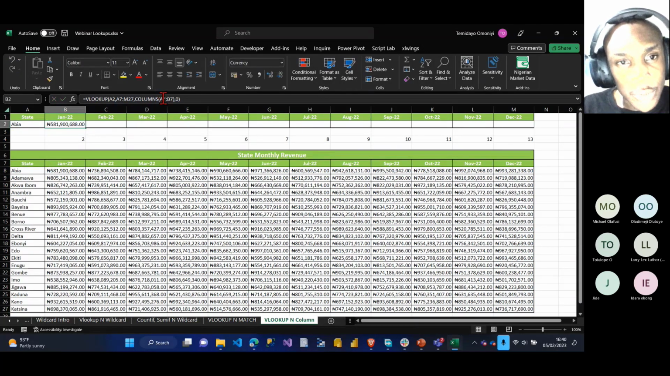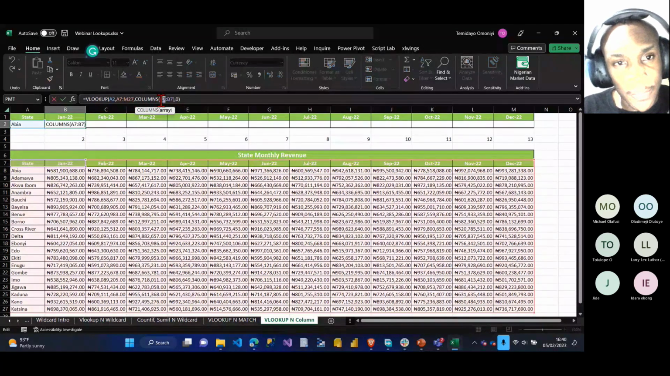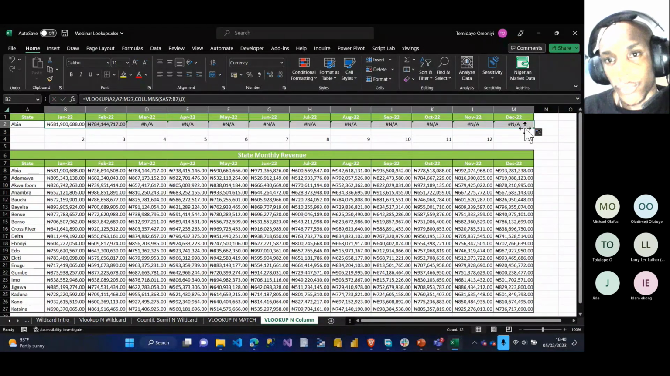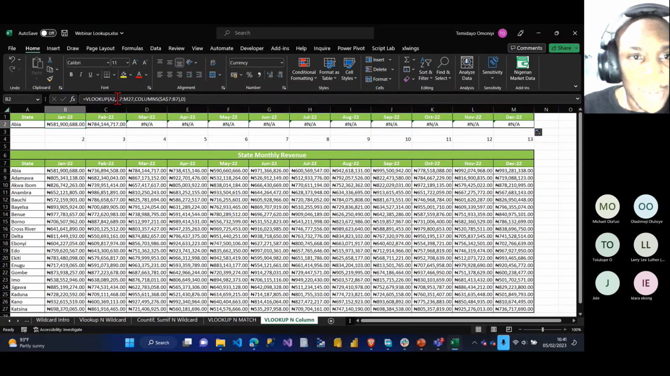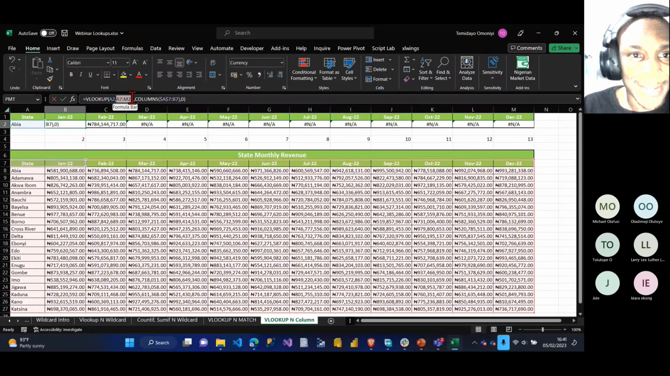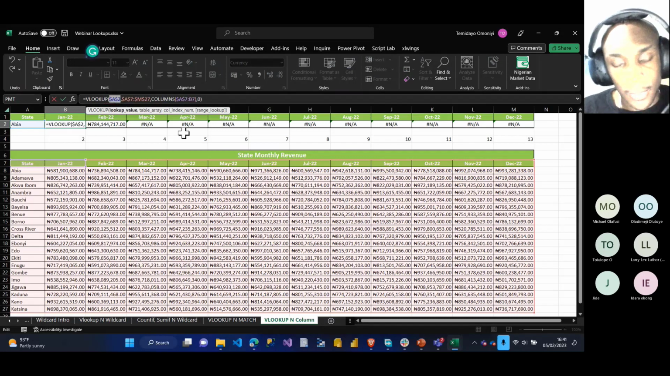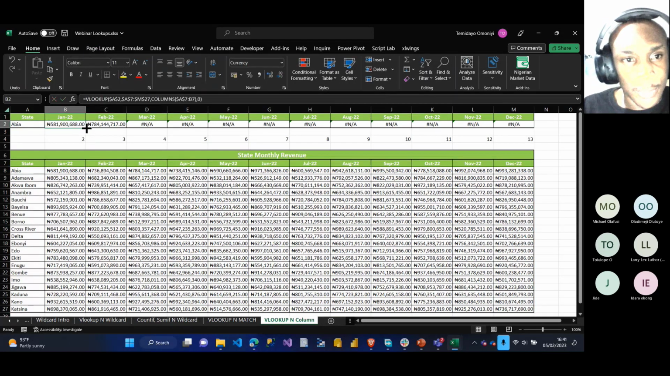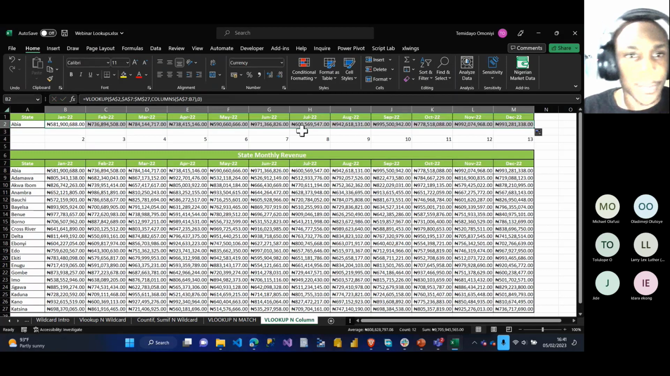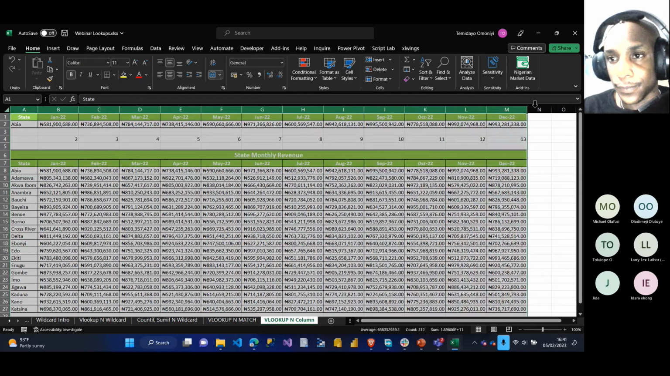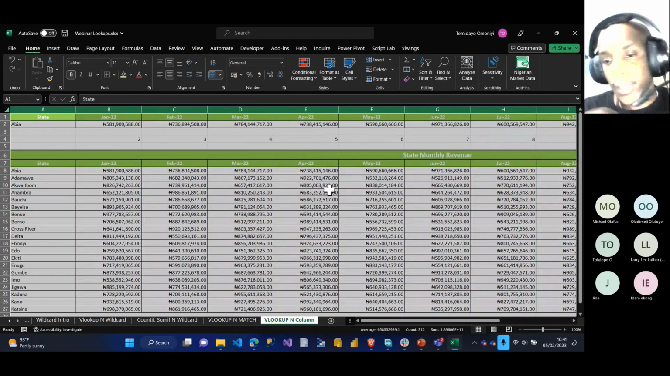So what I can now do is lock this here, pressing F4, enter. Then I can also drag from left to right. Oh, sorry. I was meant to lock the table array. Sorry about that. So I'm going to lock the table array. I'm also going to lock the lookup value here. Okay, let's try again. It should work this time around. Awesome. Now it's working. So that's how you manipulate using lookup.